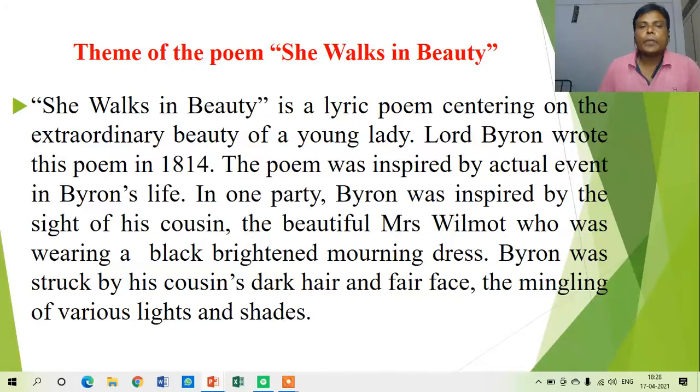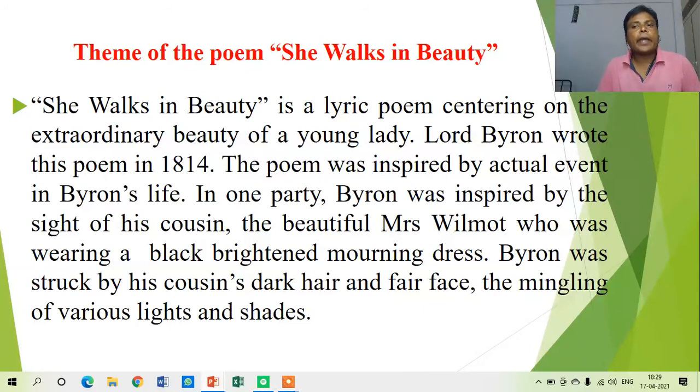As I said earlier, the title itself suggests the theme of the poem. Here Lord Byron is talking about a particular lady, and she walks in beauty, that means a beautiful lady is there. She is extraordinarily beautiful, and by being impressed by the beauty of that lady, Lord Byron wrote this poem. It was a sort of inspiration for the poet. It is said that Lord Byron wrote this poem in 1814.